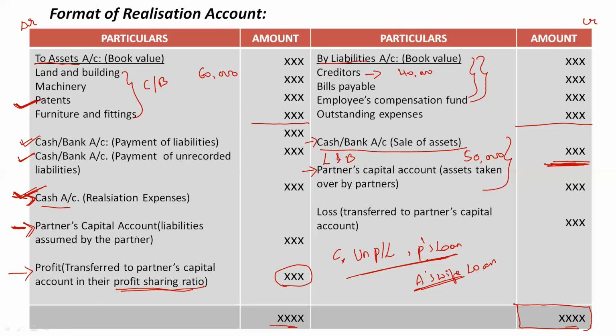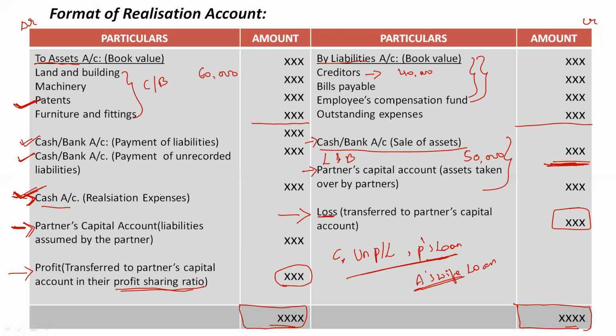Now, in case the debit side is bigger, meaning the total on the debit side is more, again I will write the same total on both sides. Then I will get a balancing figure on the credit side. This will be treated as loss on realization, and this loss has to be borne by all the partners, again in their profit sharing ratio.